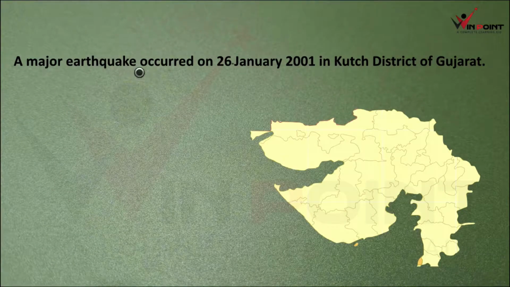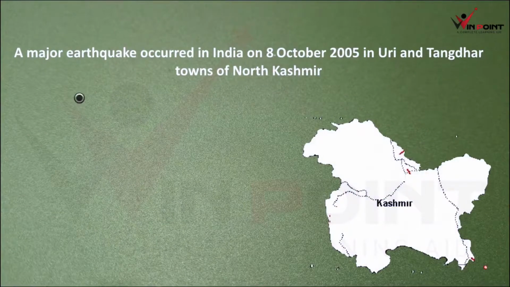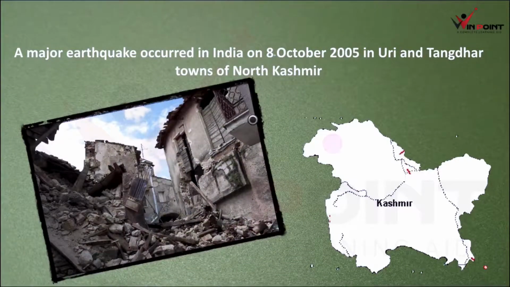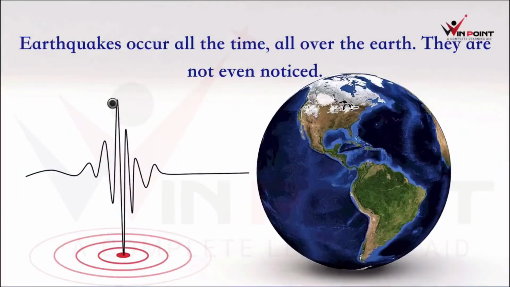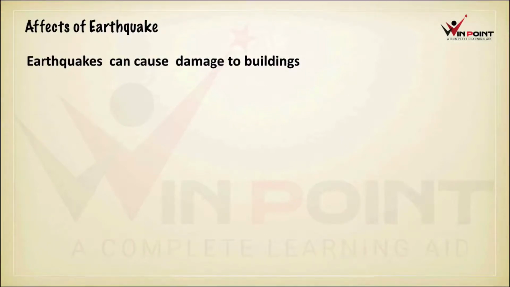A major earthquake occurred in India on 26 January 2001 in Kutch district of Gujarat. A major earthquake occurred in India on 8 October 2005 in Uri and Tangdar town of North Kashmir. Most of the time we can say that there is an earthquake, but these earthquakes are very small and they are not even noticed.